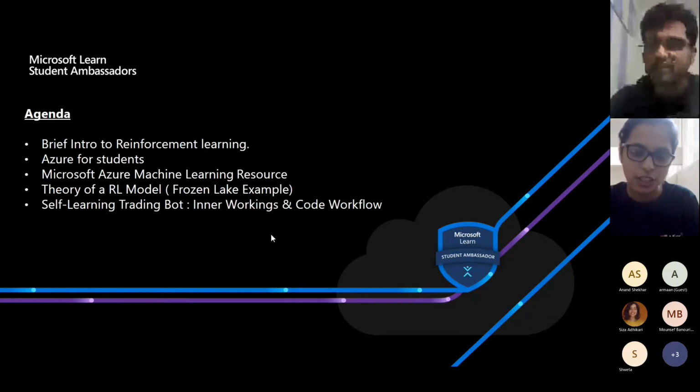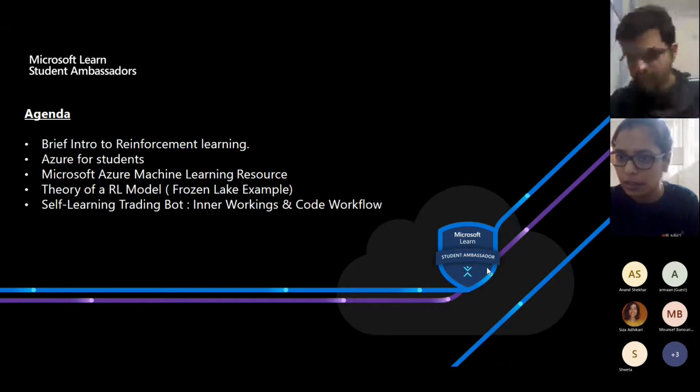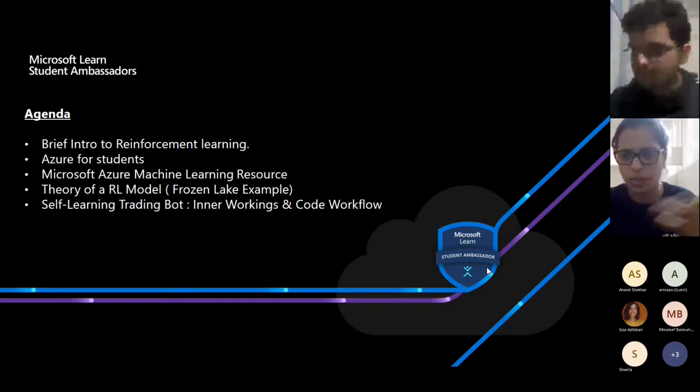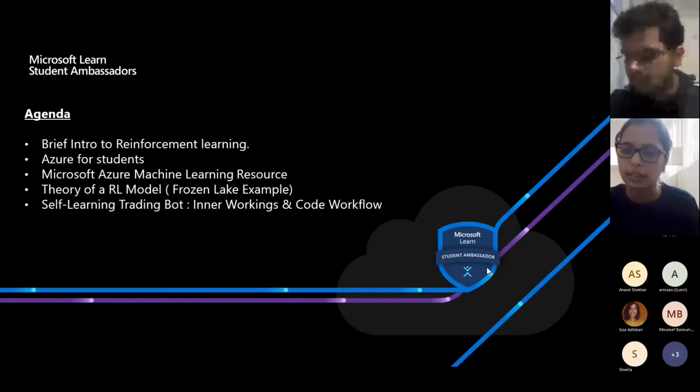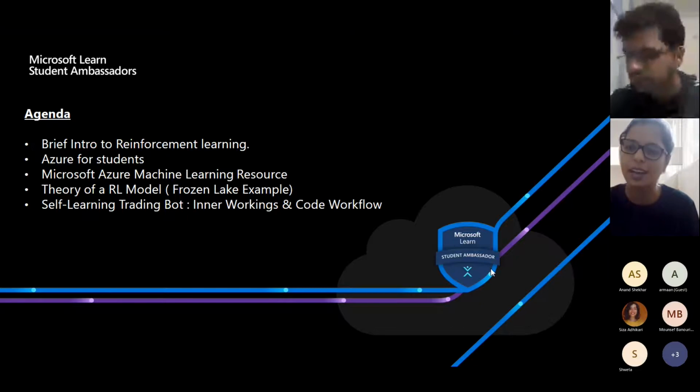And yeah, so this is the agenda that we are going to cover in this session. Firstly, I will walk you through the Microsoft Azure features and how, as a student, you can avail some of the Microsoft Azure credits. After that, we'll begin with understanding the problem statement that we are going to solve today, which is to build a self-learning agent that learns to trade by itself. Then Avinash will talk about how a reinforcement learning agent learns and improves iteratively from its environment.